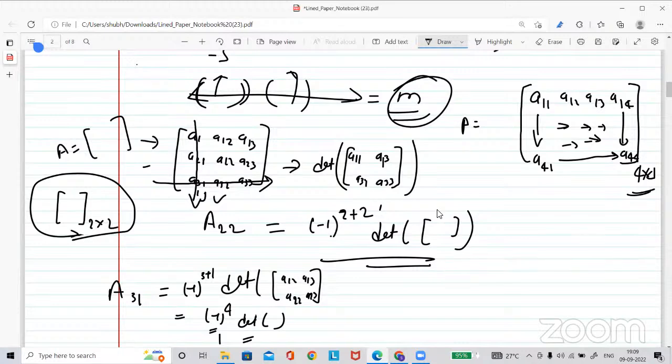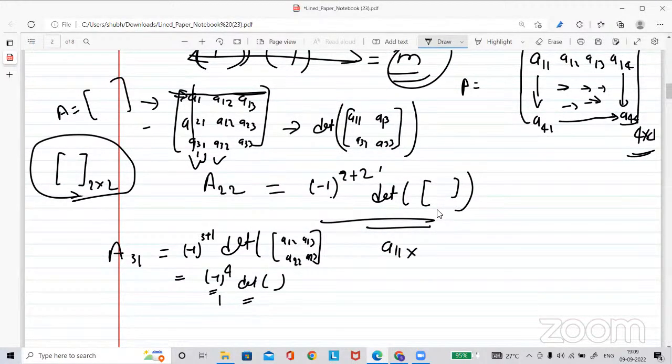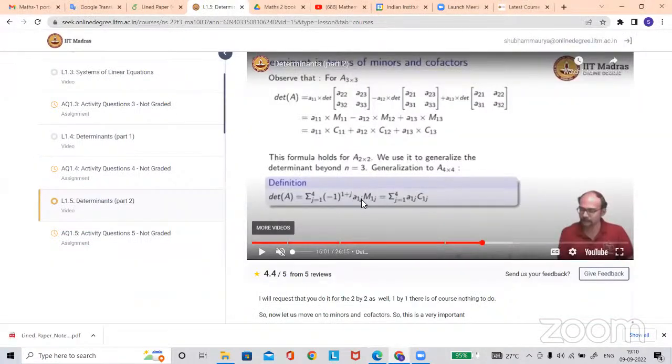He told that you take this and expand the whole matrix according to the first row. So what he did was take A11 and then the determinant of the remaining part, into the cofactor, right? Yes, cofactor means this one.